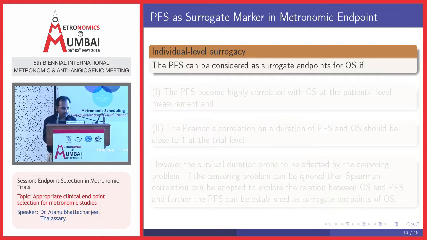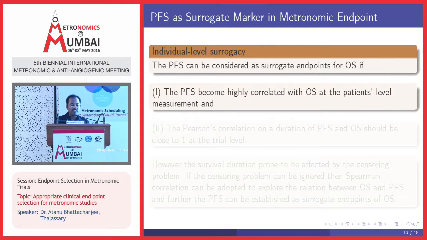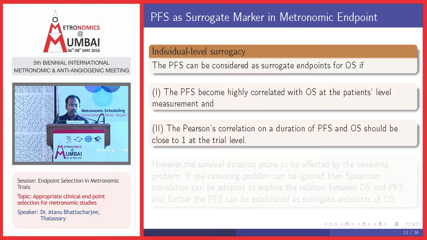Now, an example with PFS as a surrogate marker in metronomic endpoints. How can PFS be established at the individual-level surrogacy? The PFS can be considered a surrogate endpoint for OS if the PFS becomes highly correlated with OS at the patient-level measurement. As a choice, the Pearson's correlation between the duration of progression-free survival and overall survival should be close to 1 to consider PFS as a surrogate marker for any study.